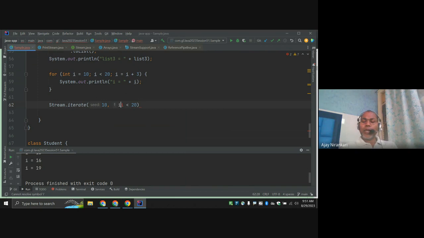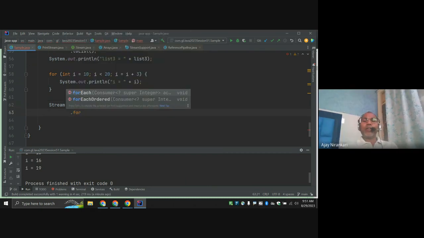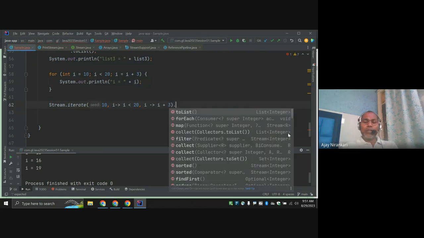You say what is the i, the input, and here say i equal to i plus 3. That's just a lambda. Now let's take it in a variable.